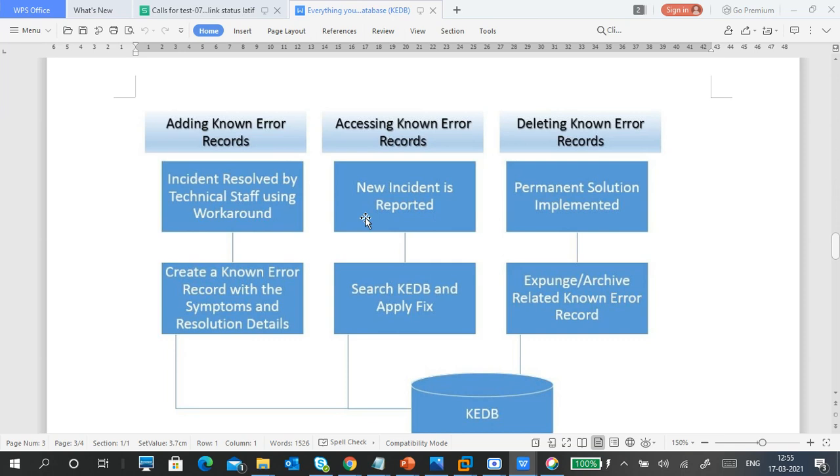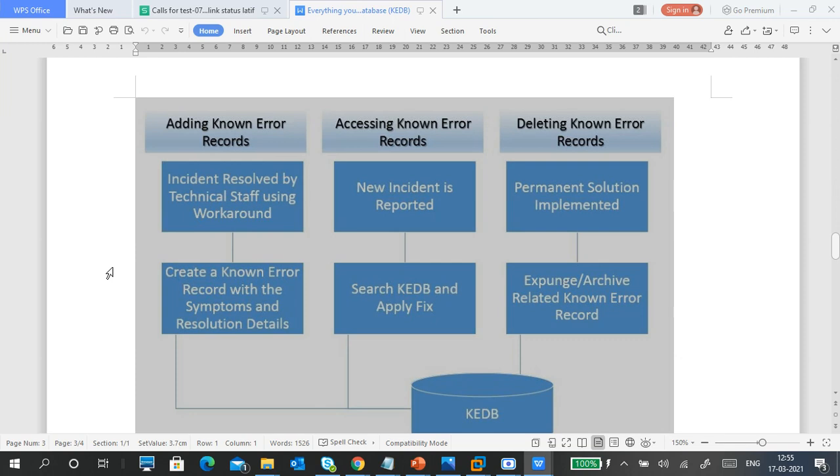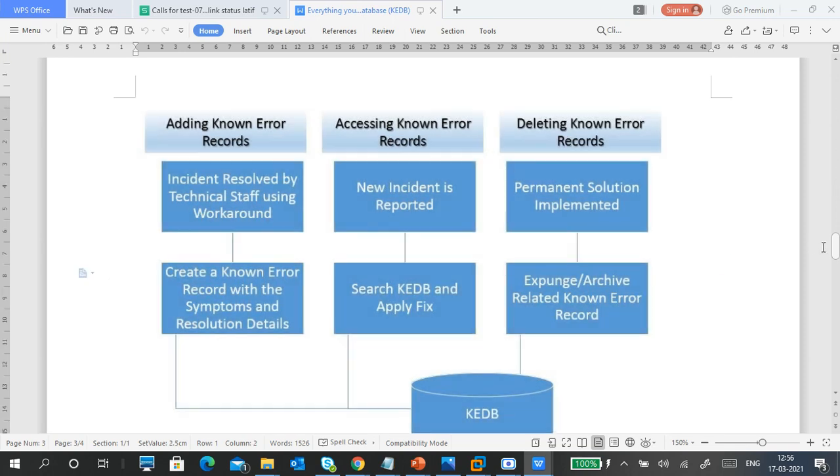Anybody give an answer? If you got an issue, like you wrote a program and got an issue, what will you do?